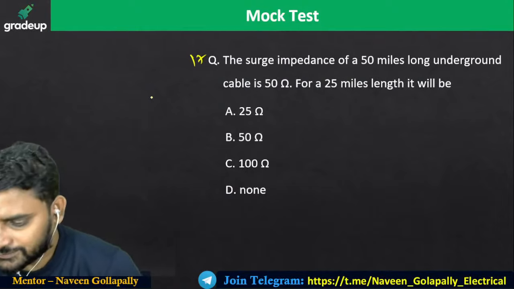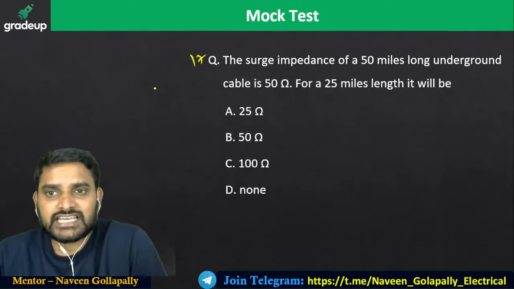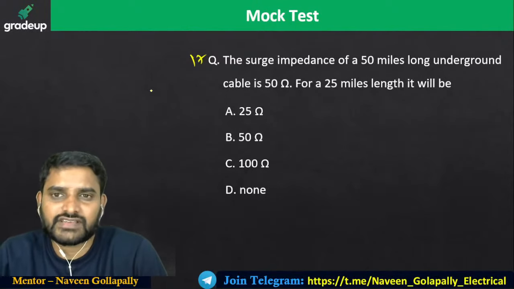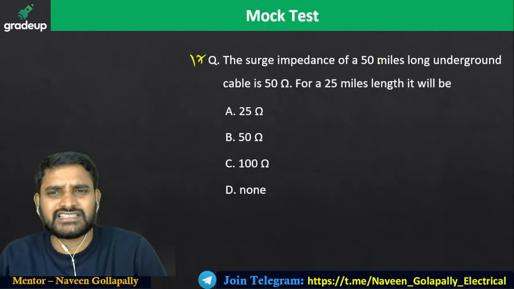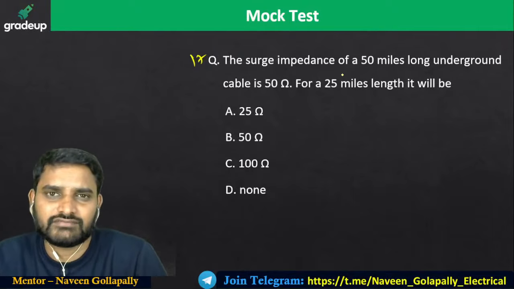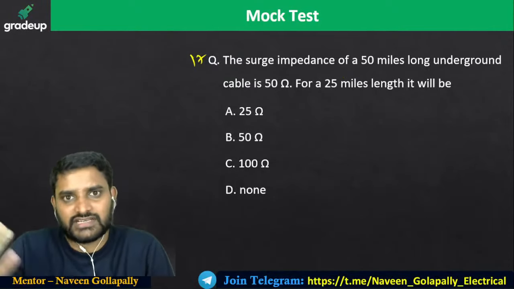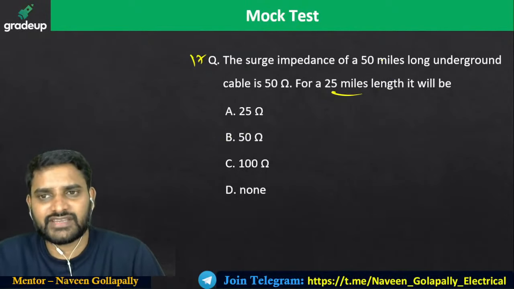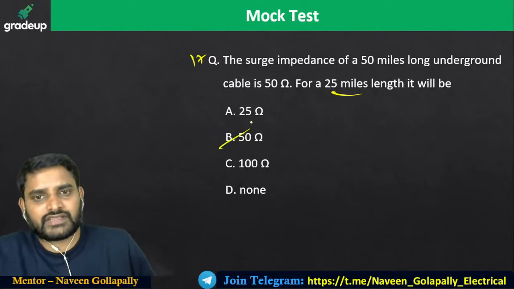Look into this one. The surge impedance of a 50 miles long underground cable is 50. Just now we have seen, surge impedance is not influenced by the length. So it is going to be the same whether it is 25 miles or 100 miles.